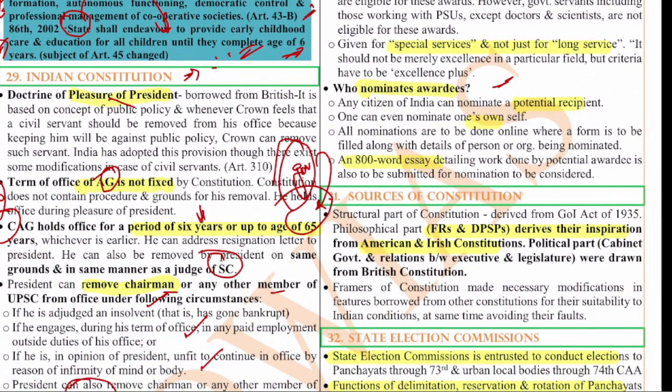Okay. So any citizen of India can nominate a potential recipient. One can even nominate oneself, that also, and an essay also has to be written. An essay has to be written on why the award has to be given, 800 words. So the essay you are practicing for UPSC, tomorrow it might be of use for you for taking any Padma award. Well, that is a possibility, right?